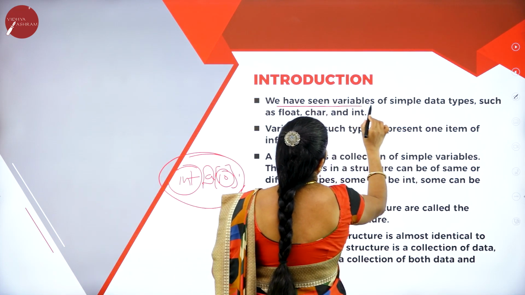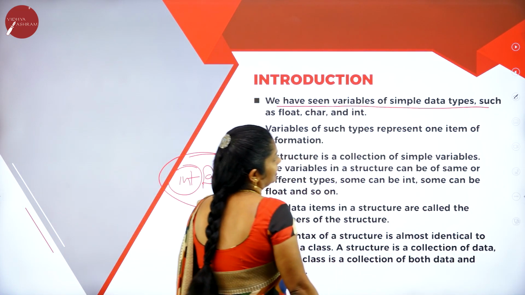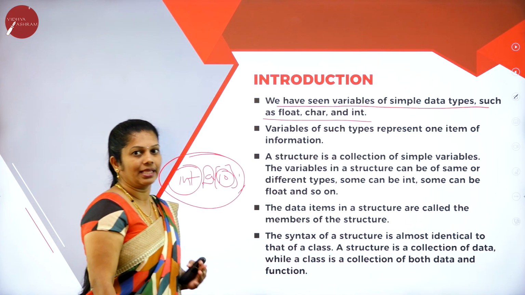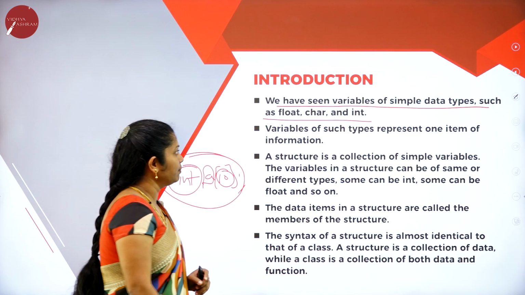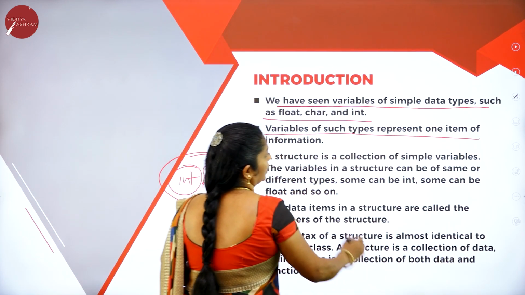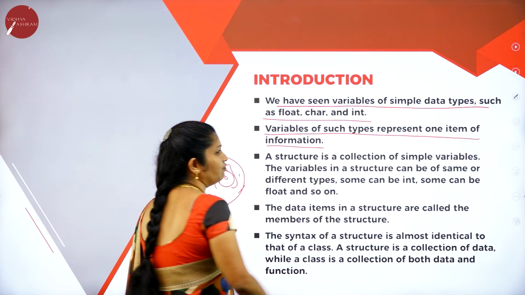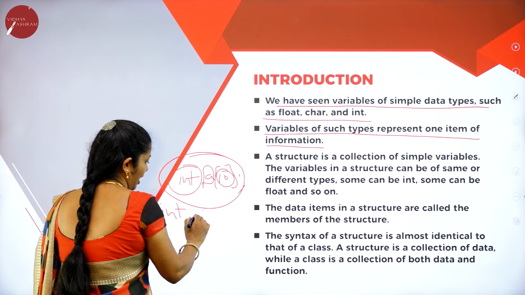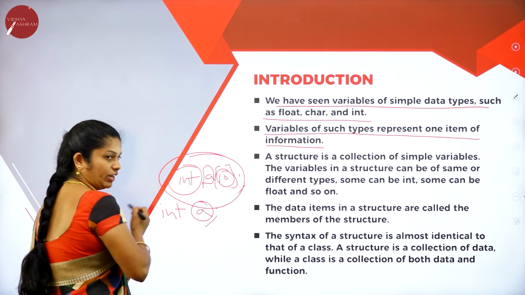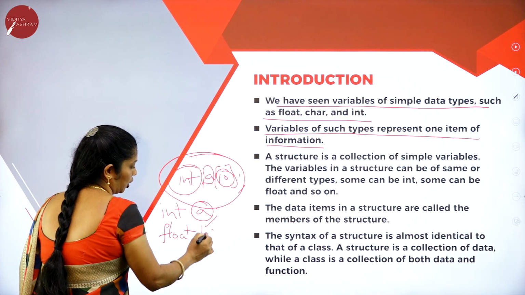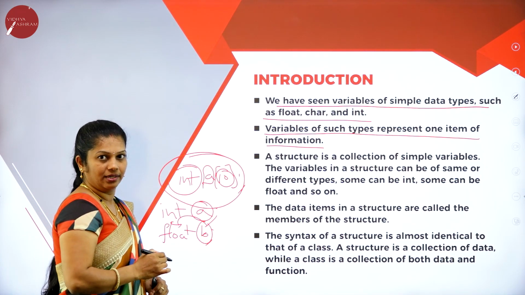We have seen variables of simple data types such as float, char as well as int. Variables of such types represent one item of information. For example, if I write int a, then only one item of type integer. If I write float b, then only one variable of type float.